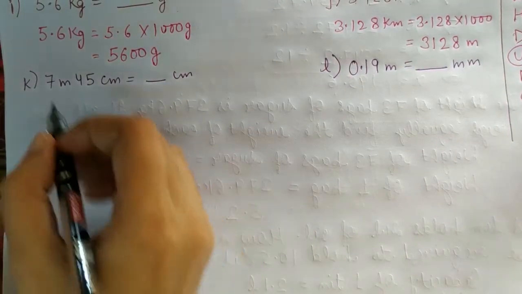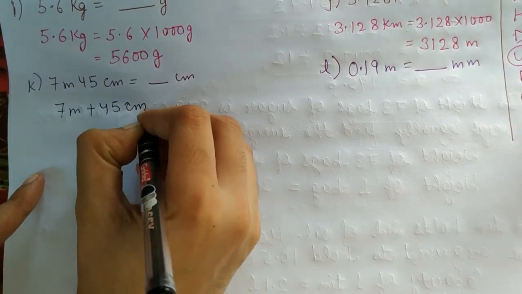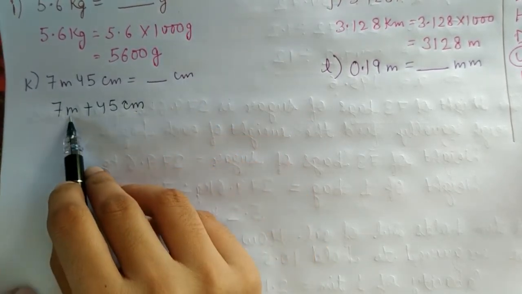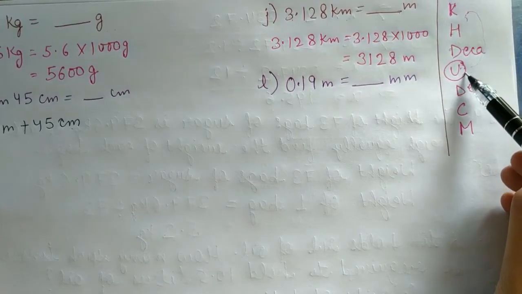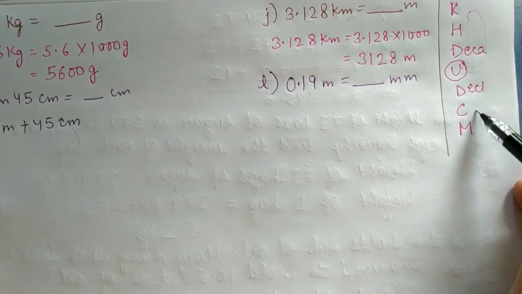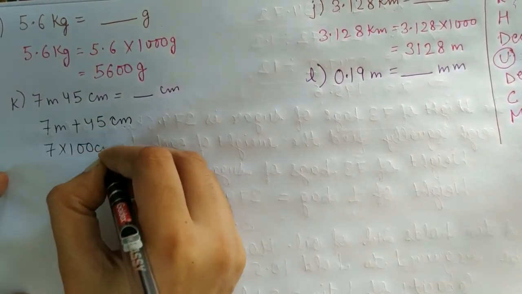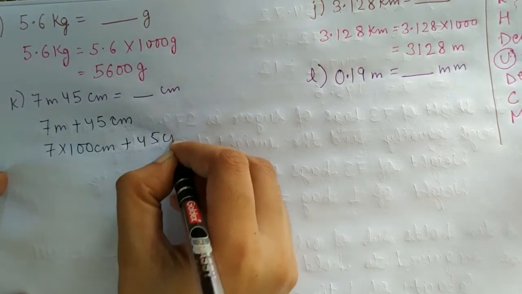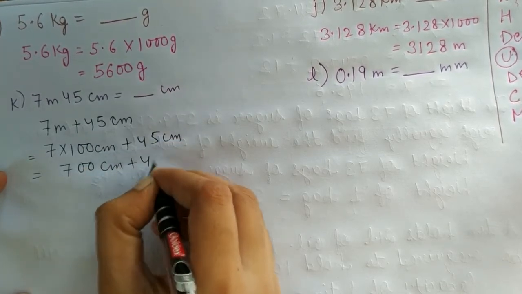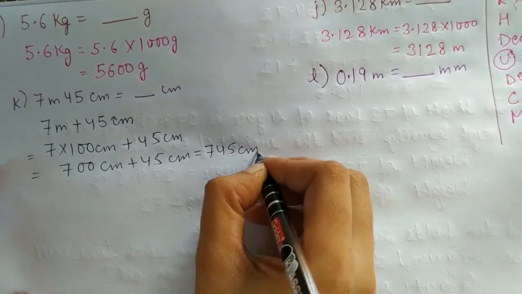Now in K part, 7 meter 45 centimeter will be written as 7 meter plus 45 centimeter. We have to change in centimeter, so we will leave this and we will change this meter. From meter, the basic unit, to centimeter, it means 2 places we are moving. And we are moving downward, so we will multiply. So 7 multiplied by 100 centimeter plus 45 centimeter, and our answer will be 700 centimeter plus 45 centimeter, which will be equal to 745 centimeter.